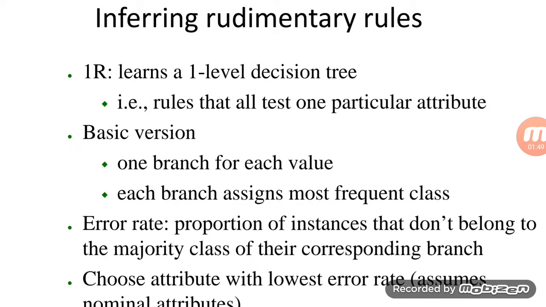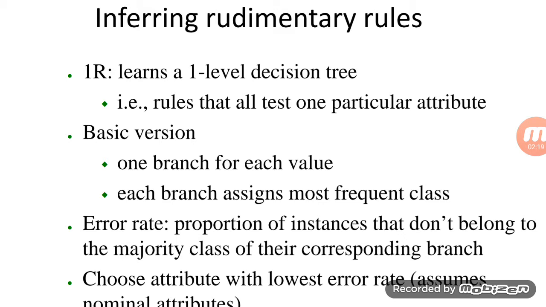For inferring the rudimentary rule of 1R, first we formulate a one-level decision tree so that the rule tested on a particular attribute can be taken into consideration. The basic version of this algorithm says: one branch for each value, and each branch assigns the most frequent class.